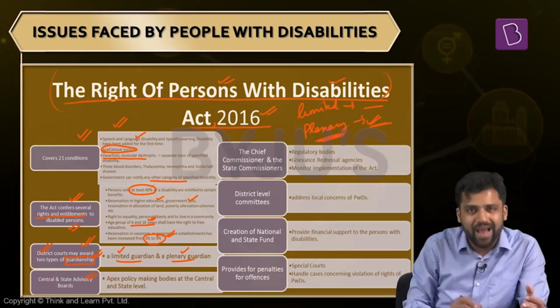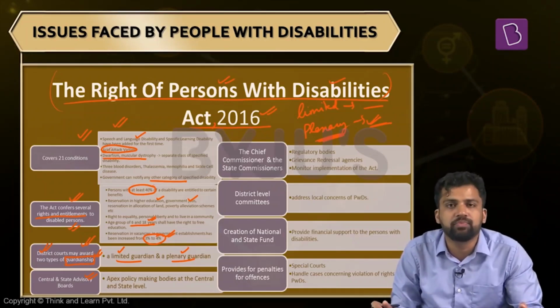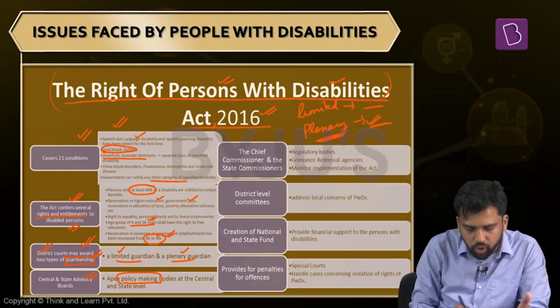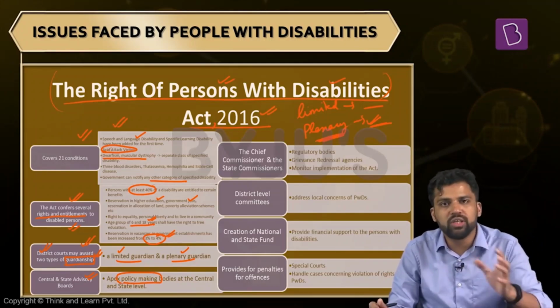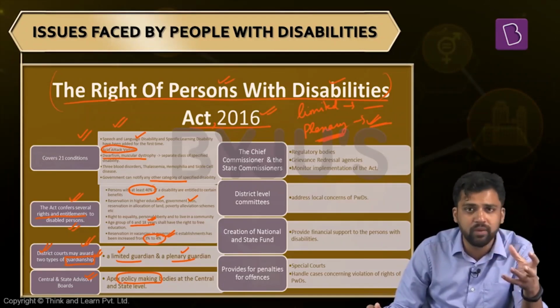Now, the law also has a provision for the creation of central and state advisory boards. What will these boards do? These boards will help in policy formulation, and these boards are at the central and the state level. So policy formulation: what kind of policy is suitable, or what can be the policy changes in the future, and how that will benefit the disabled, that will be done here.